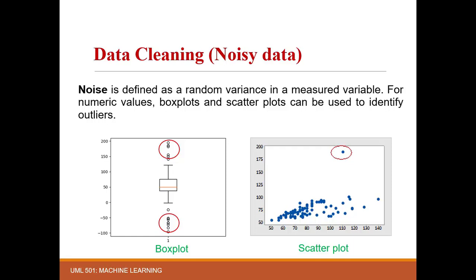A box plot, also known as a box and whisker plot, is a mathematical formulation made on the basis of various statistical measures. A scatter plot is simply a graphical plot made on the basis of dependent and independent feature vectors. Here, every point corresponds to one row or instance in a dataset. Here, outliers are highlighted using red colored circles.